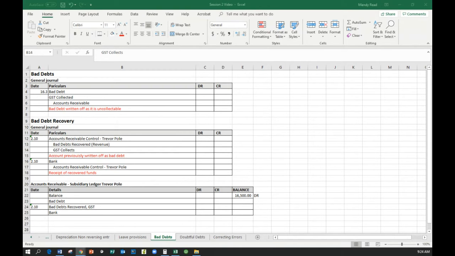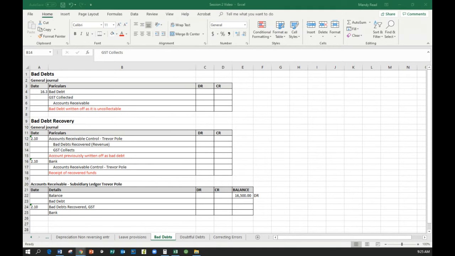So we've got an example on page 92 where World Travel is owed $16,500, which includes GST, by Trevor Pohl. And the debt has been outstanding for 6 months. So remember, when people don't pay you for 2 months, you start to definitely contact them. When they haven't paid you for 3 months, you start to panic because you think, maybe they're not going to pay at all. You then do take all the appropriate actions, which is what you learned in your previous process financial transactions and extract interim reports unit. After 6 months, you're pretty much guaranteed that that person is likely not to pay you.